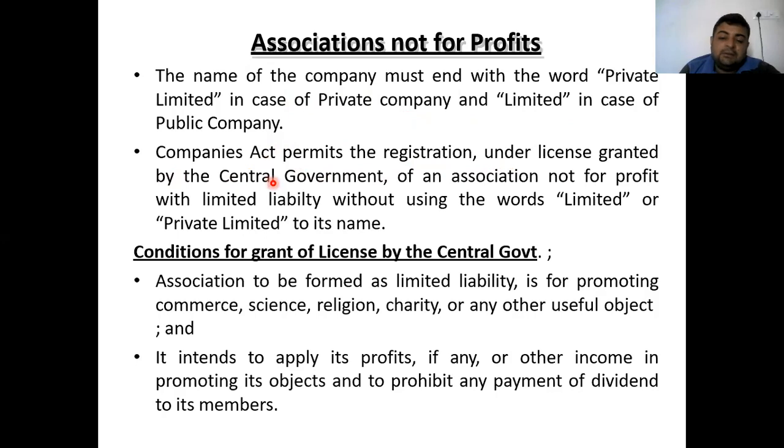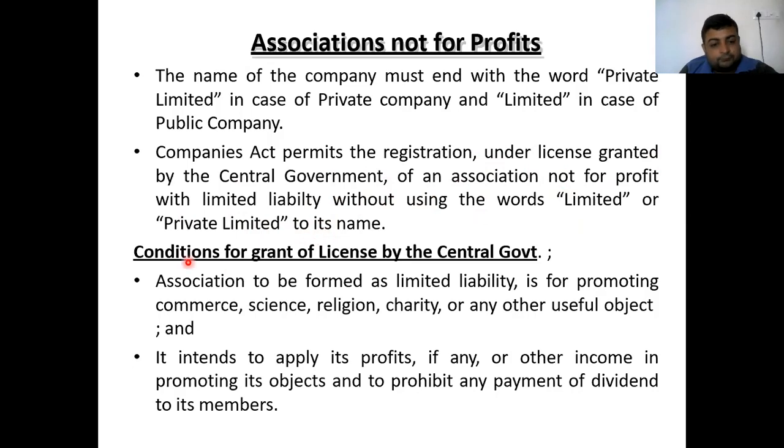Now again, this company can only be incorporated by taking the prior permission of the central government. Without the permission of the central government, an association not for profit cannot be established. If any person wants to establish or incorporate an association not for profit, then the first thing is that he must have the license granted by the central government for such an association not for profit with limited liability, without using the word Limited or Private Limited in its name.